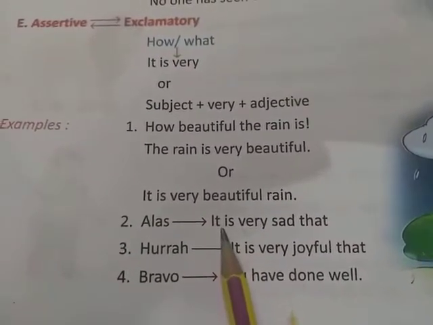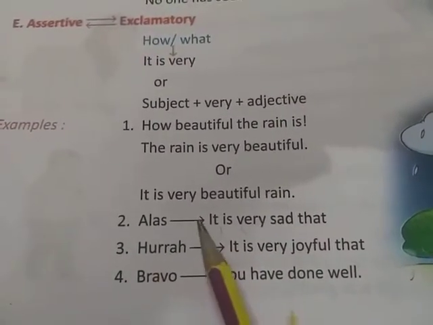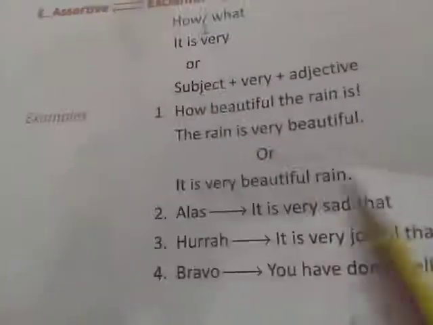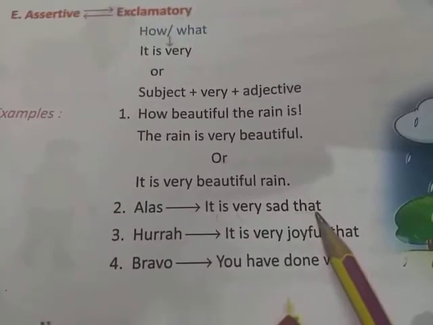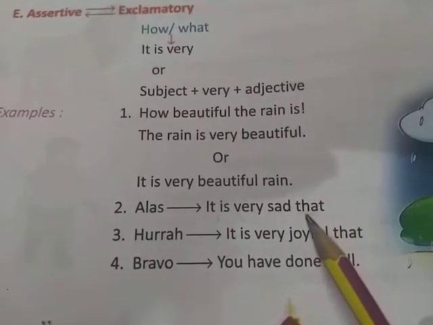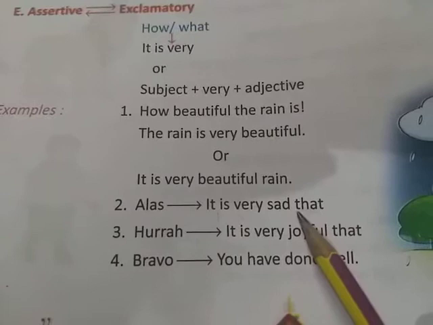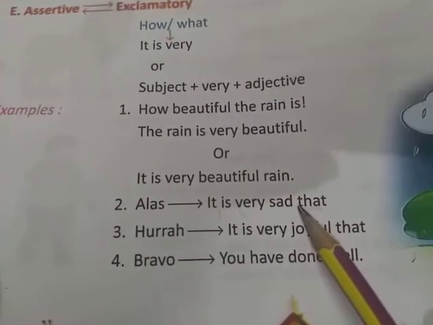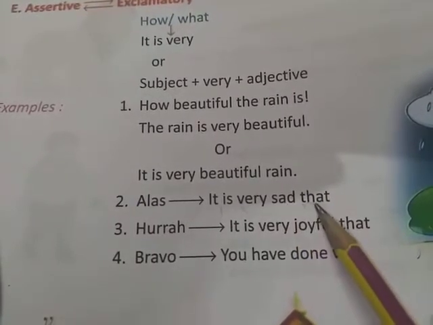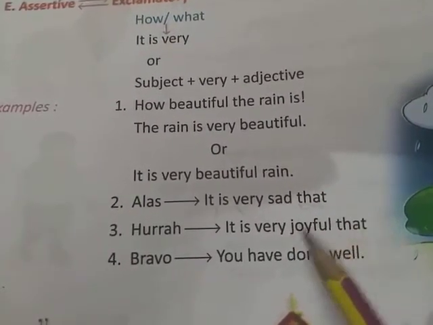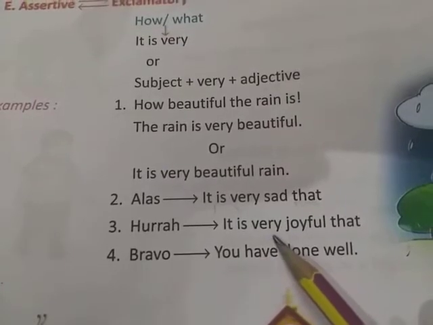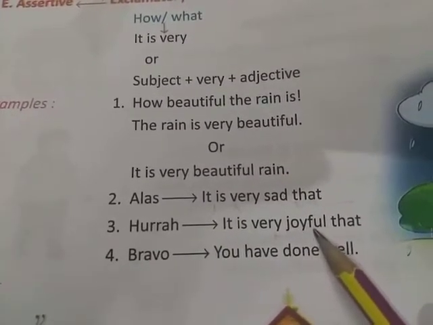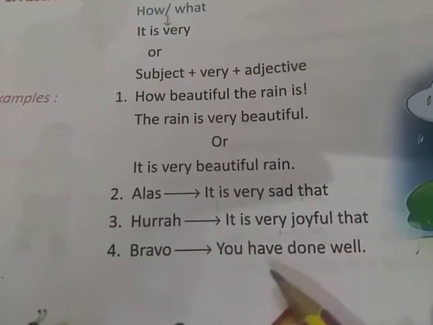Some exclamatory words are given here as alas, hurrah, bravo. So you can change alas into it is very sad. For example, you can take alas, you are injured. So you can write it is very sad that you are injured. Hurrah, we won the match. So you can say it is very joyful that we won the match.